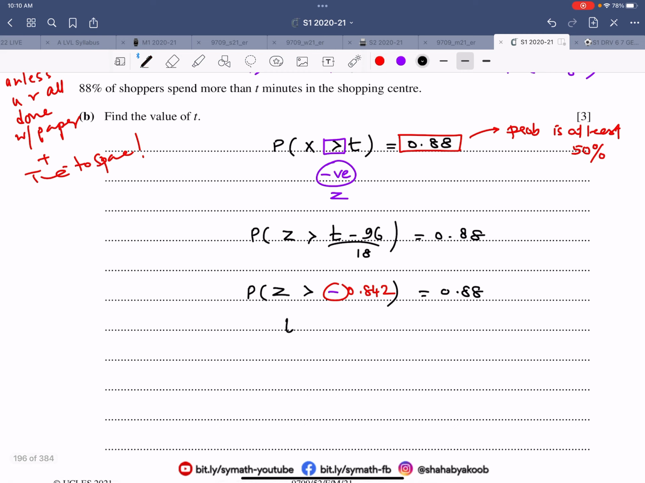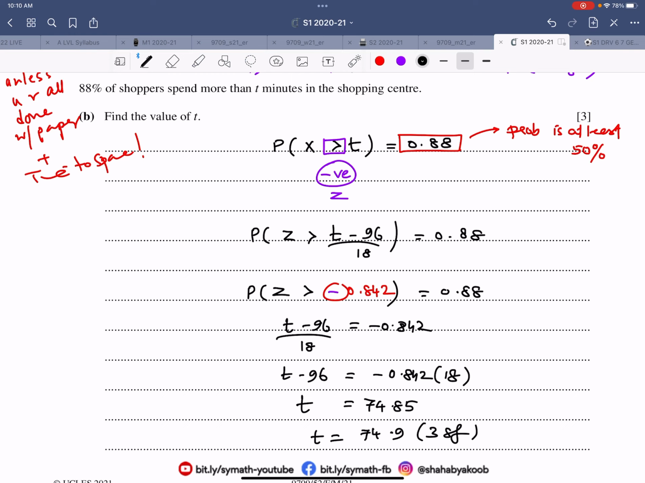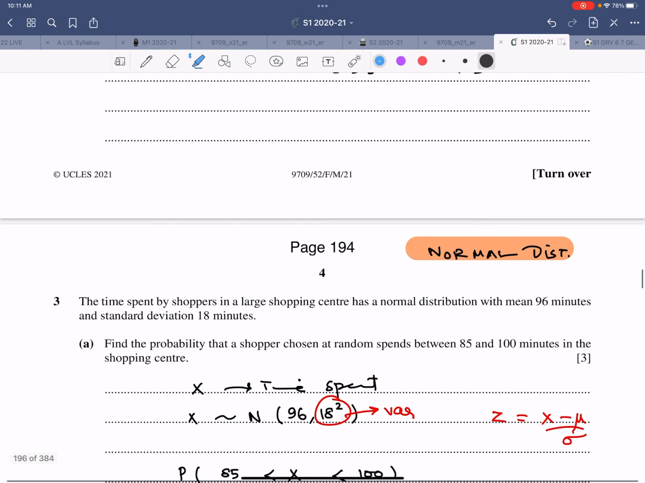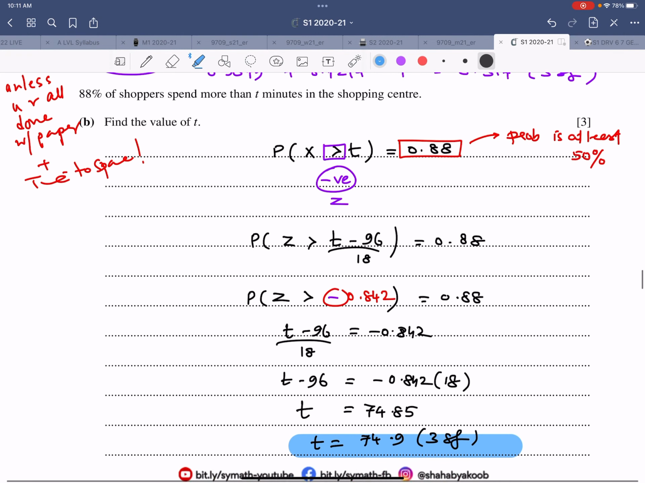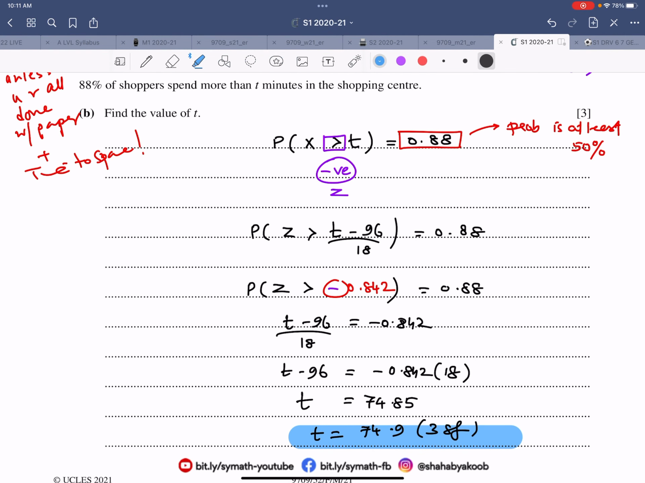Therefore, t minus 96 over 18 is negative 0.842. T minus 96 is negative 0.842 into 18. That is some value. Therefore, t will be coming out to be lesser than 96 because the z value was negative. So the final answer is 74.85, rounded up 74.9, correct to 3 significant figures. So that is the final answer for this particular part. That was a lovely question of normal distribution, just a basic finding of the probability and then doing the back solving. So this thing is done and dusted.